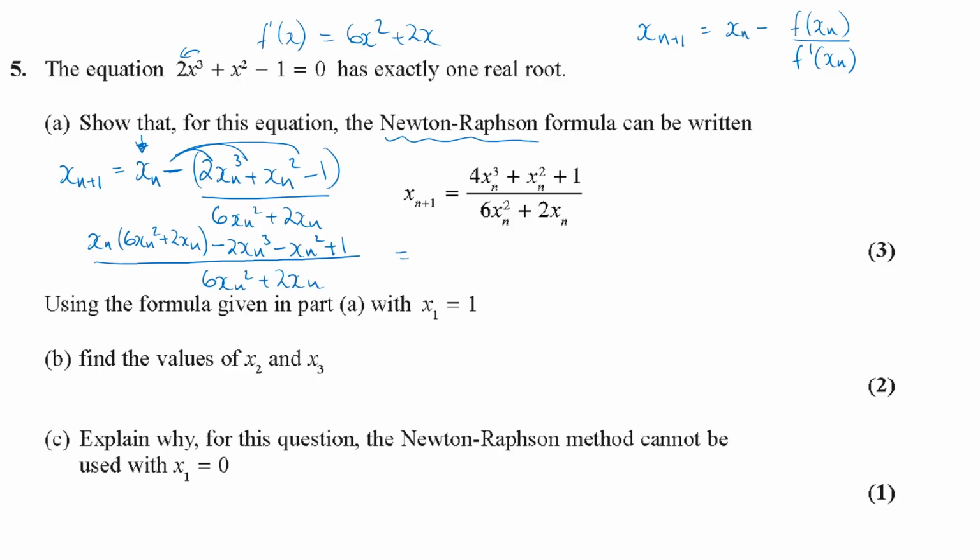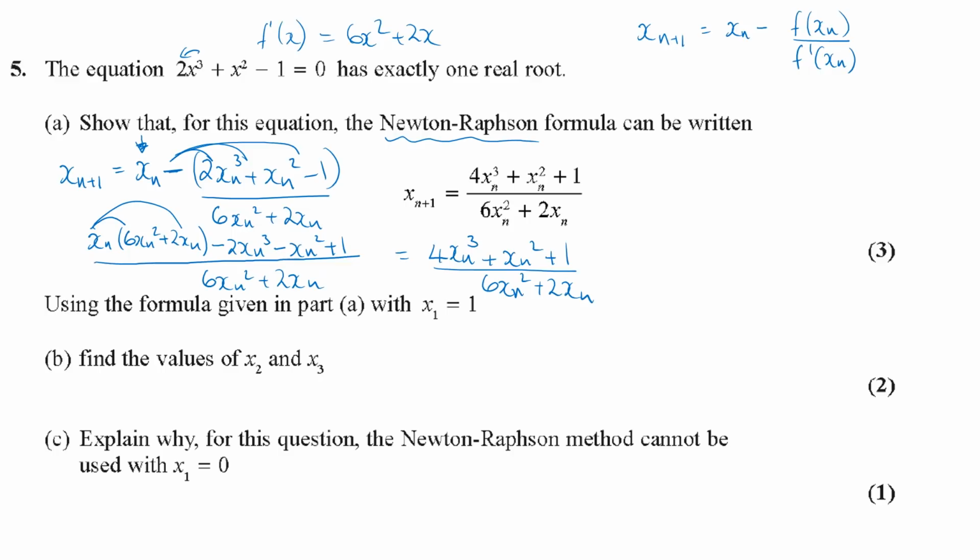And then all we need to do is tidy up on the top. You're going to get 6xn cubed minus 2xn cubed, so that's going to give you the 4xn cubed, which is what we want. The plus 2xn squared minus 1xn squared will be plus xn squared. And then we've got plus 1 on the top, all over our 6xn squared plus 2xn. So we've shown that for part A.